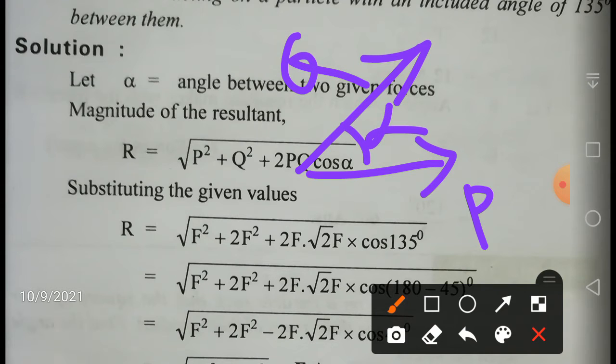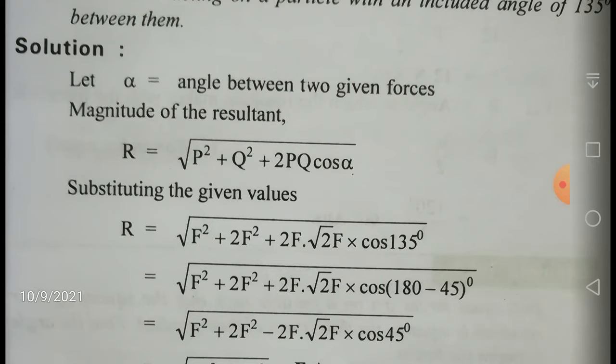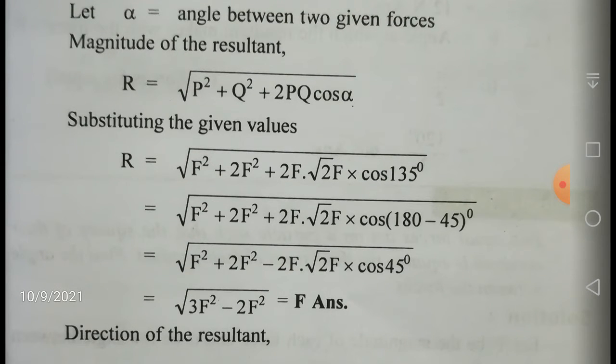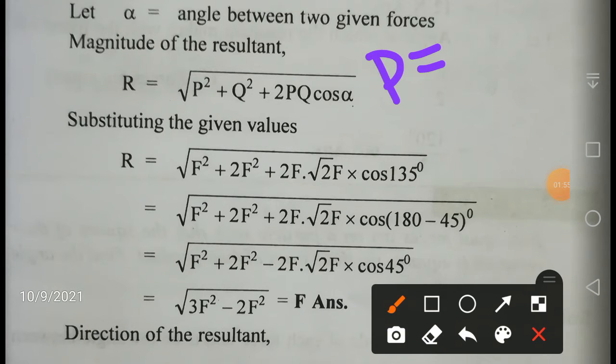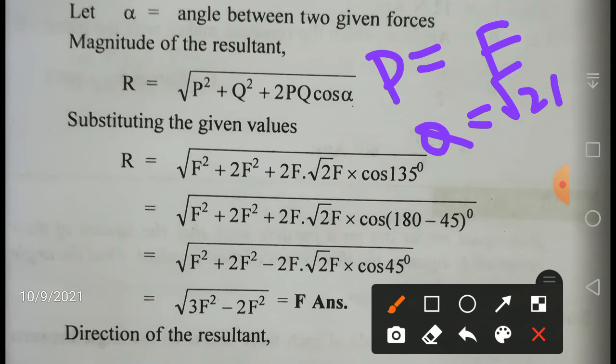We know that the resultant formula is given by R is equal to under root of P square plus Q square plus 2PQ cos alpha. Substituting, it is given that P is equal to F and Q is equal to root 2F. If I square P, I will get F square. If I square Q, I will get 2F square. So R is equal to under root of F square plus 2F square plus 2 into F into root 2F into cos of the angle between them, which is your 135 degrees.